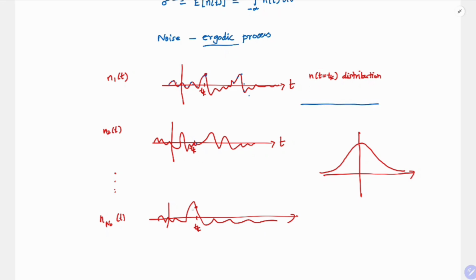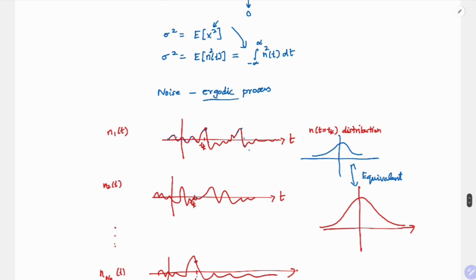So instead of taking points at each tk, I will take one waveform and plot all these amplitudes as a distribution. What ergodic says is both are going to be the same. So noise has that special property. That is why expectation of x square is equal to the integral over the distribution n of t. These are equal only because noise is an ergodic process.